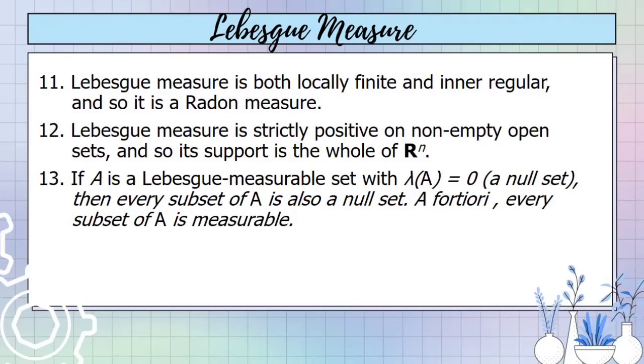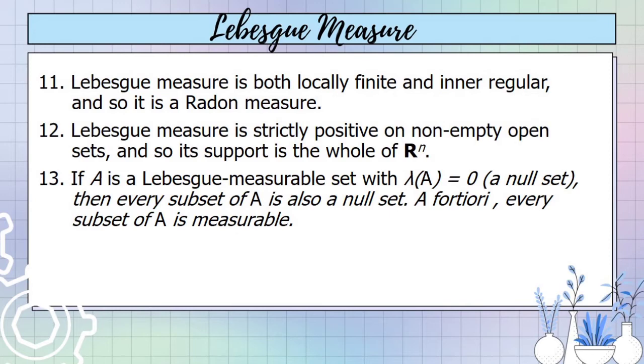Number 11 property. Lebesgue measure is both locally finite and inner regular, and so it is a Radon measure. Number 12. Lebesgue measure is strictly positive on non-empty open sets, and so its support is the whole of R^n.